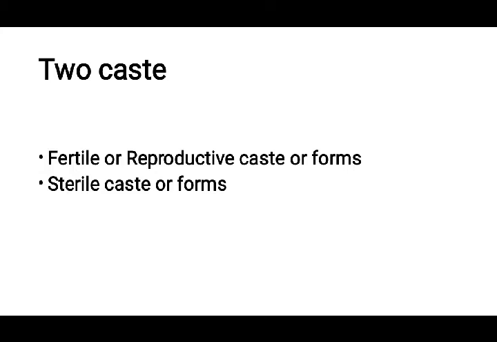One is the fertile or reproductive caste, and another is the sterile caste. Based upon their sterility and reproductivity, we divide the whole colony of termites into two groups: the reproductive caste and the sterile caste. As the name indicates, sterile means they can't reproduce, whereas the reproductive forms are involved in the process of reproduction, so that they help in replication, or increasing the population in the colony.